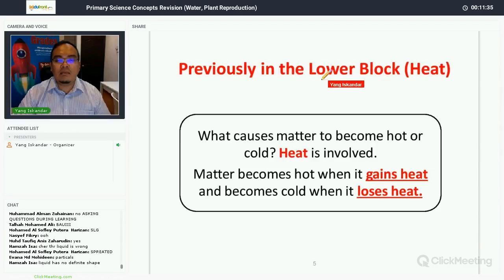we learn about the concept of heat transfer. What causes matter to become hot or cold? The reason being there is heat. Heat causes matter to become hot or cold. Matter becomes hot when it gains heat, and it becomes cold when it loses heat. Right?